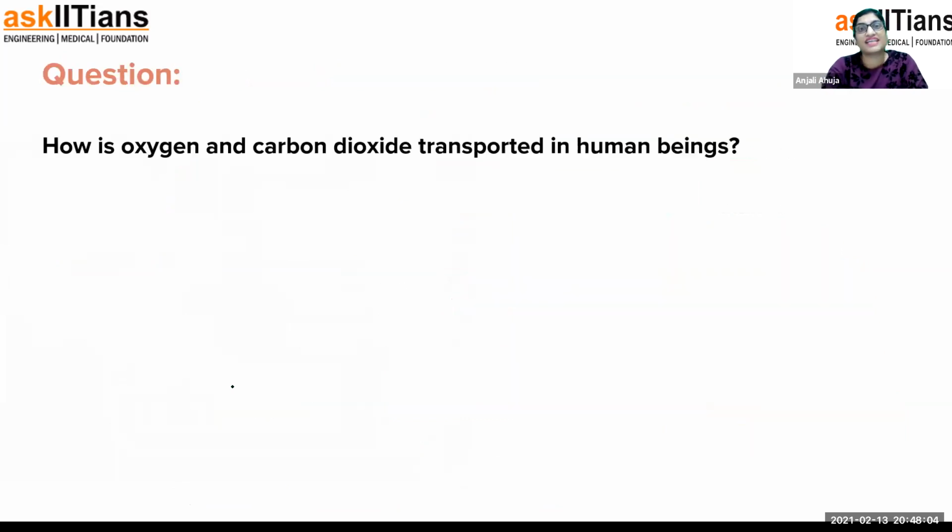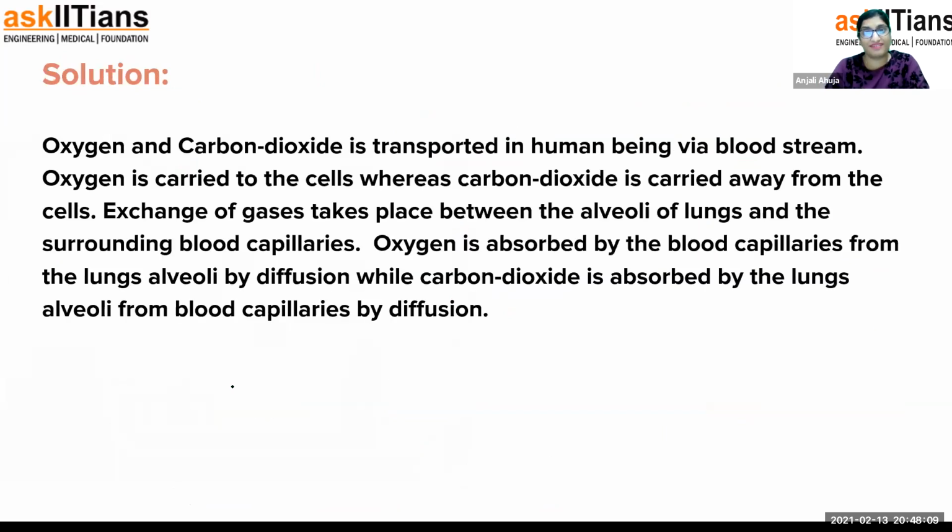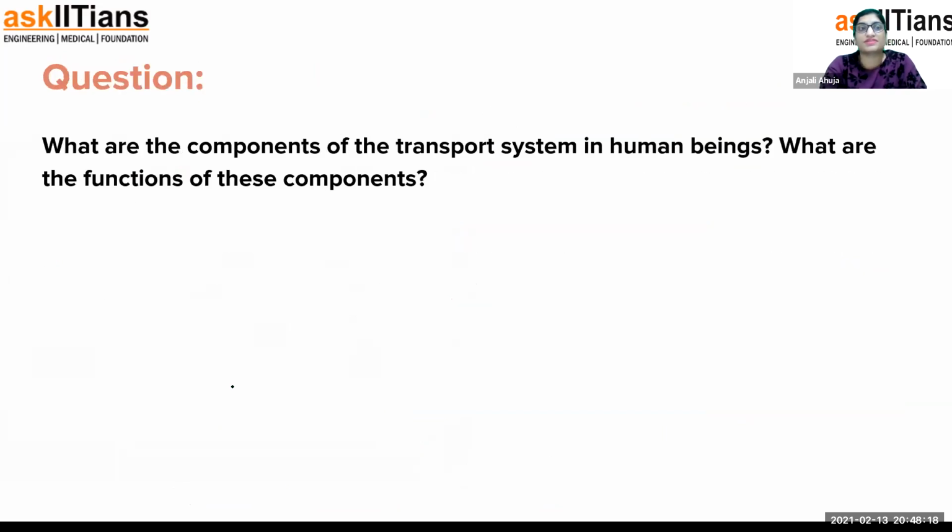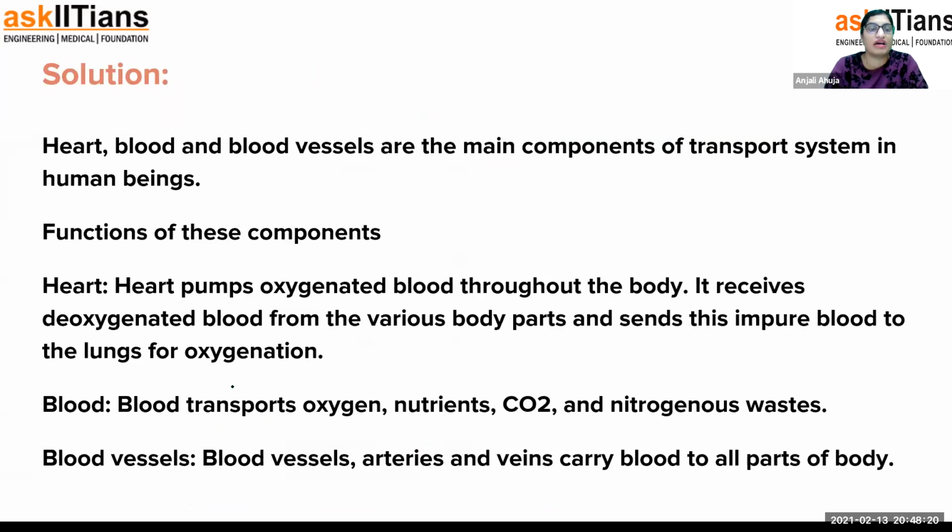Okay, how are oxygen and carbon dioxide transported in human beings? I have explained this. Transport of gases, I don't have to explain anything on this, so you can pause the video and read it. I'm moving on. What are the components of the transport system in human beings? Blood and heart, blood vessels, lymphatic vessels also. About the lymphatic vessel, if a question comes in your paper about the function, you write it the same way. The lymphatic system also helps in transport. It also helps in thermoregulation, osmoregulation, transporting minerals, molecules, and everything. That's common, you write it the same way. About the blood, but in the lymphatic system, you can mention the lymph and how it is protecting.